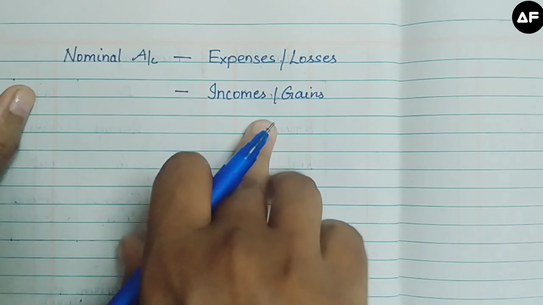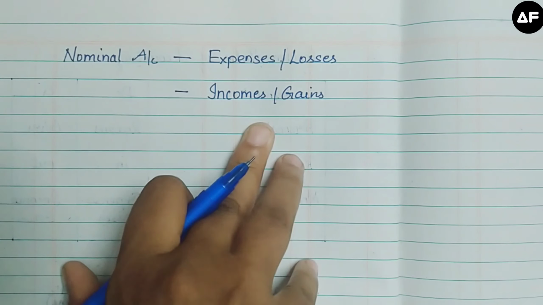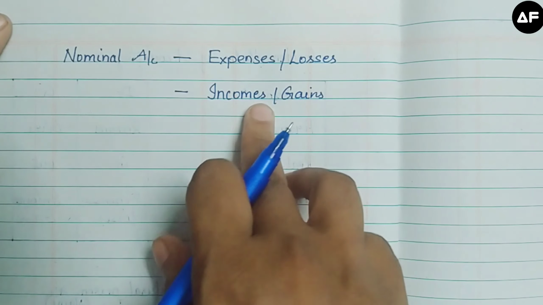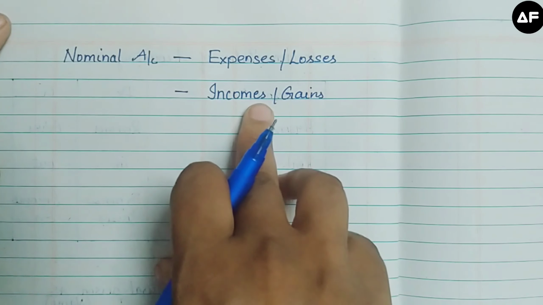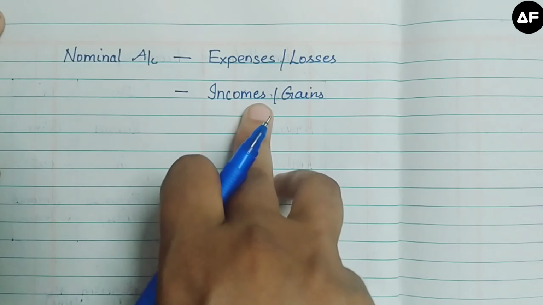Incomes, in the sense, what type of income a business may get is commission, a discount received or an interest received. If you have given money as a loan to someone else, then that particular person will pay you interest. How long he delays to pay you the principal amount, he will pay you the interest. So that will come under an income. When it is an income, it comes under the nominal account. So the nominal account is the easiest account to remember.